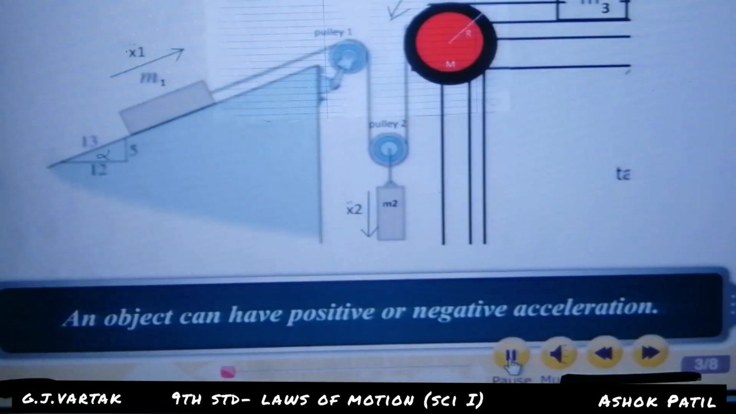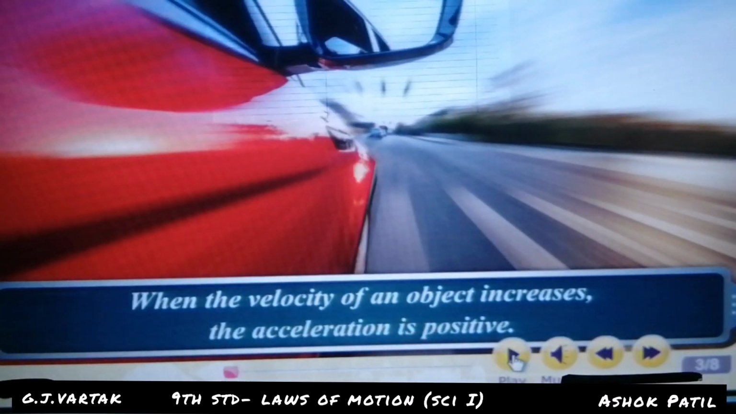Positive, negative and zero acceleration: three types of acceleration here. The first types are uniform and non-uniform. And an object can have positive or negative acceleration. When the velocity of an object increases, the acceleration is positive.